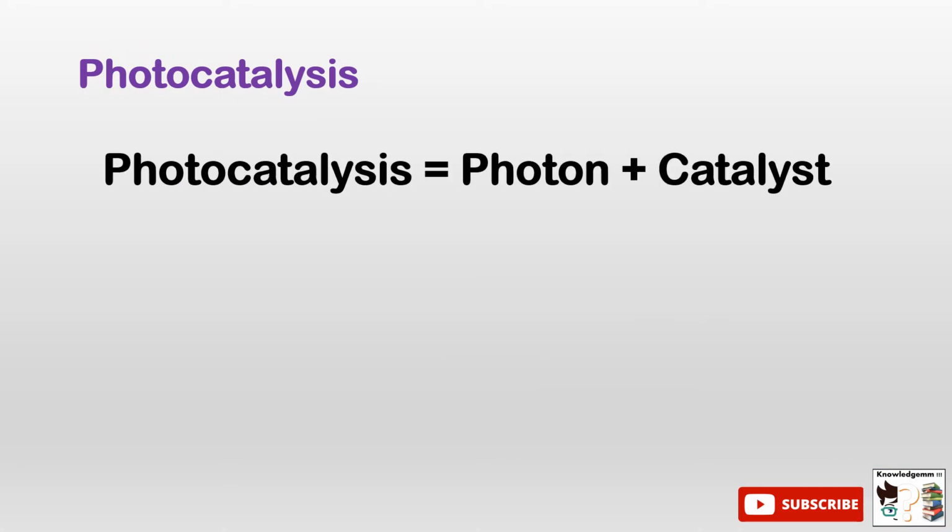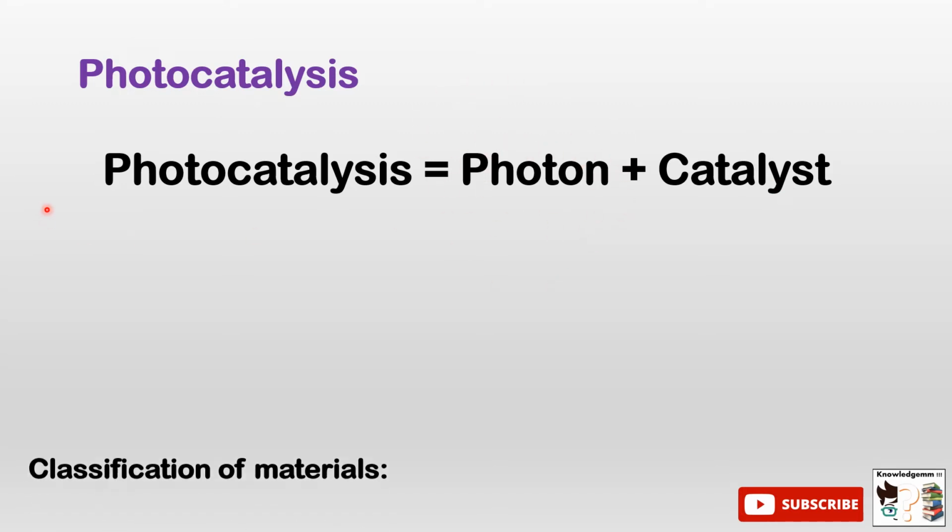Photocatalysis equals photon plus catalyst. This process utilizes light energy and a catalyst. In any field, a catalyst is a substance which increases the rate of reaction without itself being consumed. They do not take part in the reaction, but they increase its rate. Here we generally use semiconductors as catalysts, which increase the rate of OH formation upon incidence of photon or light energy.